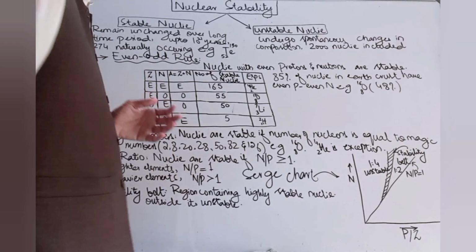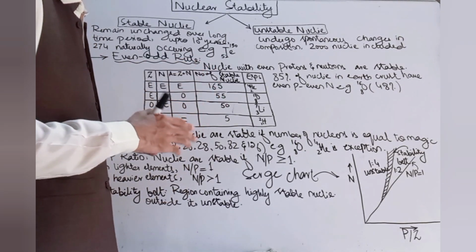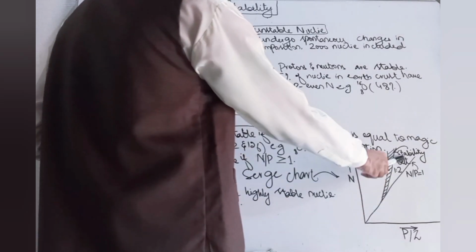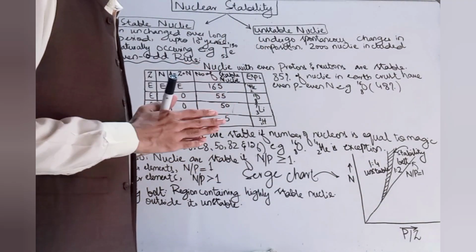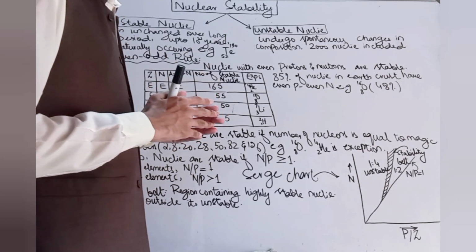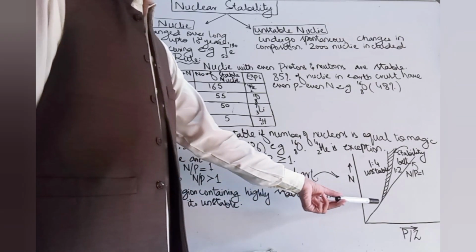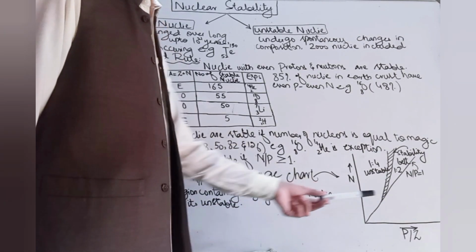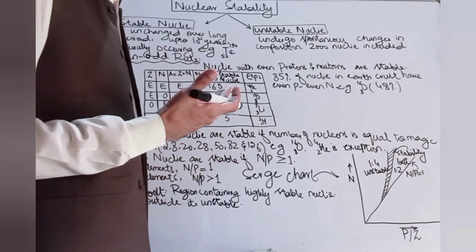So this shows that all those elements that lie on this straight line would be stable. But it is actually observed that very few nuclei, or you can say elements, follow this line. Up to this point, the N to P ratio is 1, but this is for lighter elements.